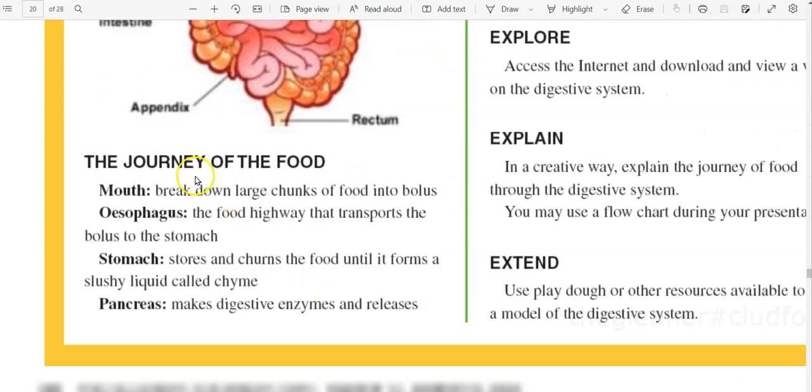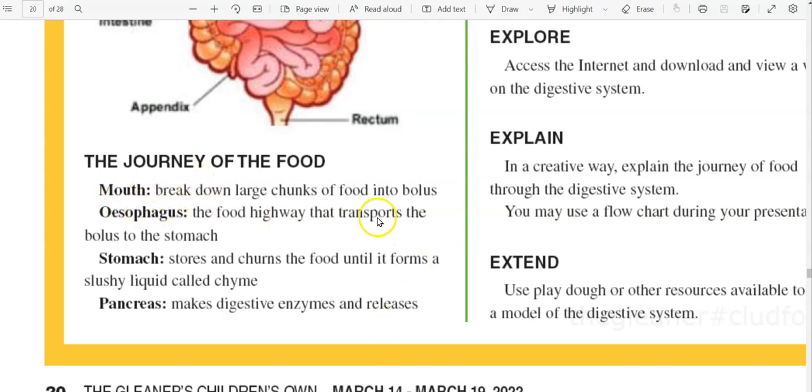Let's now look more closely at the journey of the food. Now, in the mouth, what happens? Breakdown of large chunks of food into the bolus. The esophagus, the food highway that transports the bolus to the stomach. Okay, the stomach now stores and churns food until it forms a slushy liquid called chyme. So churning is the squishing together, the rubbing of the food until it becomes this slushy liquid called chyme.